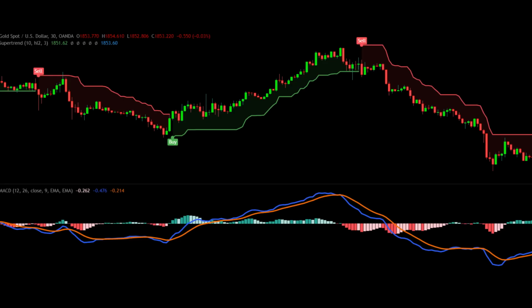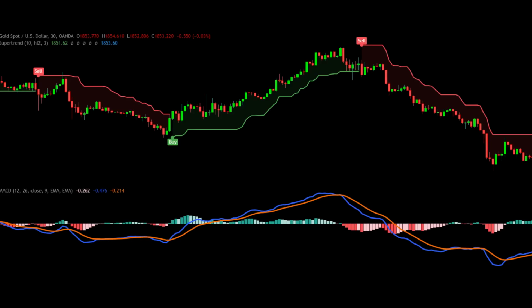Supertrend with MACD indicator trading strategy. In this strategy, we use the supertrend indicator along with the MACD indicator. The MACD indicator consists of 3 main parts. The blue line is called the MACD line, the second is the signal line, which is of orange color, and the third one is the histogram that you see in the graph here. The settings in this strategy are the defaults of the MACD indicator and the supertrend indicator.